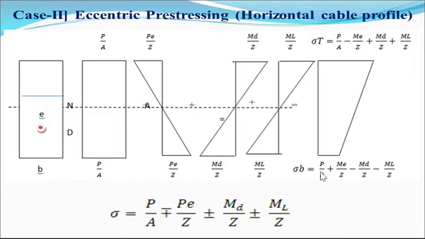And at the bottom fiber, it is P by A plus PE by Z minus MD by Z minus ML by Z. So this is the formula which is used to find the resultant stresses at the extreme fiber, top and bottom, at the mid span, at the quarter span, or at the end span. P by A minus plus PE by Z plus minus MD by Z and plus minus ML by Z. This is if the tendon is eccentric.